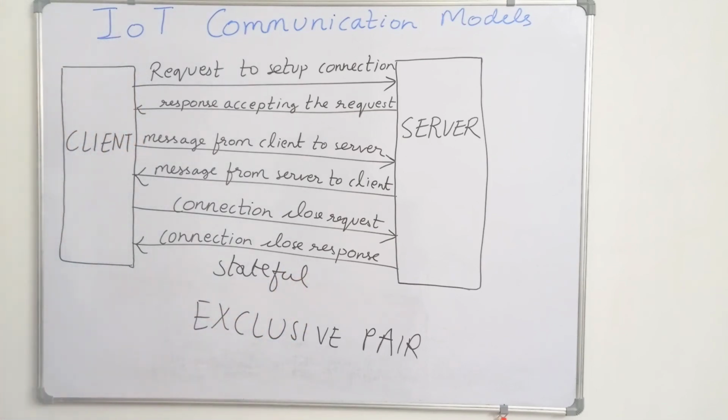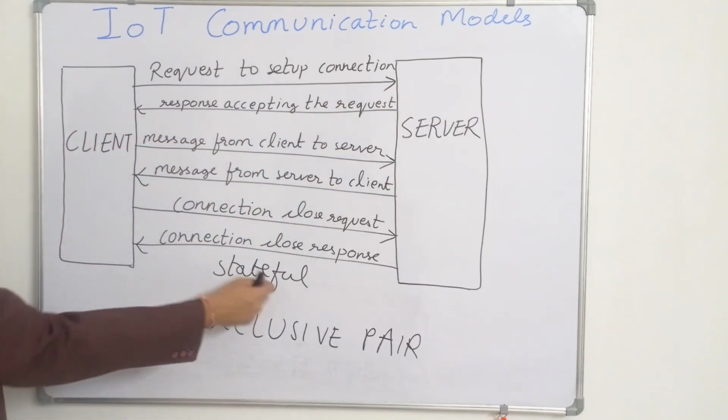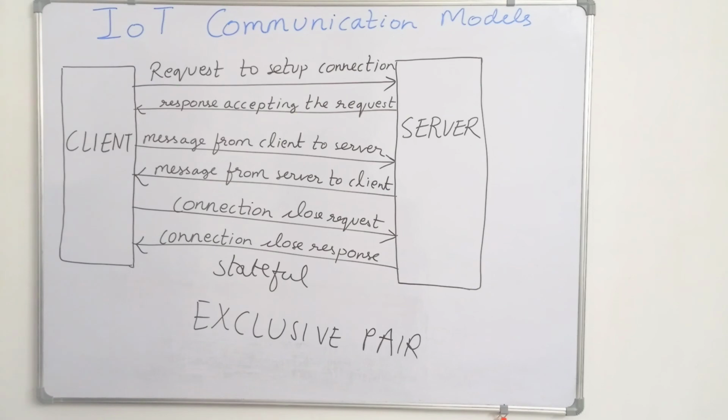It is a stateful communication model. The first model that we saw, the request response communication model, was a stateless communication model where each request and response pair was independent of each other. But this is a stateful communication model. The server is aware of all the open connections. So this is a brief idea of all the four IoT communication models.